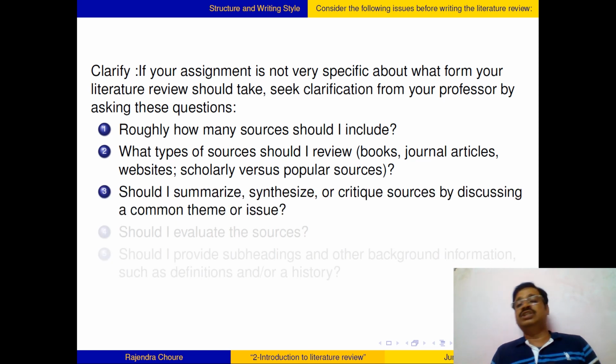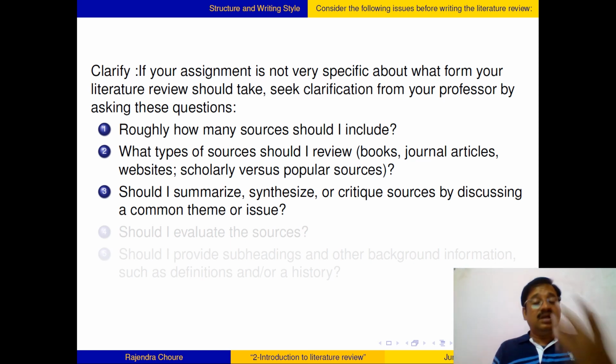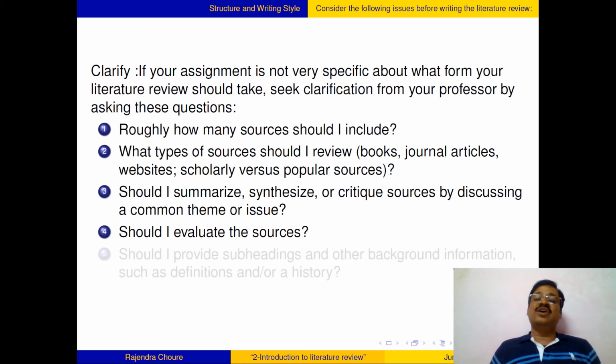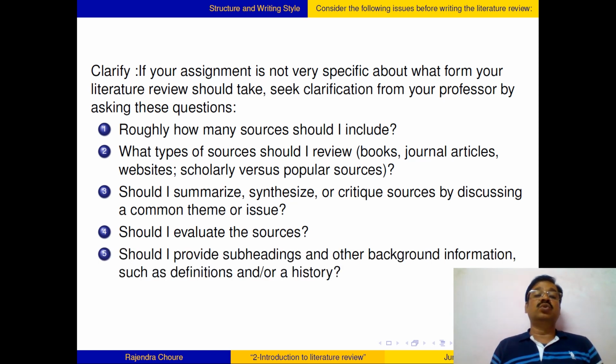What types of sources should I review? Books, journal articles, websites, popular magazines, and all that. All those sources are available. Ask your guide to limit yourself, and think that your guide will guide you the best. Should I summarize, synthesize, or critique sources by discussing a common theme or issue? That you have to get clarified. And should I evaluate the sources critically? You have to go to the guide and ask him. With the help of the guide, you can do the critical evaluation.